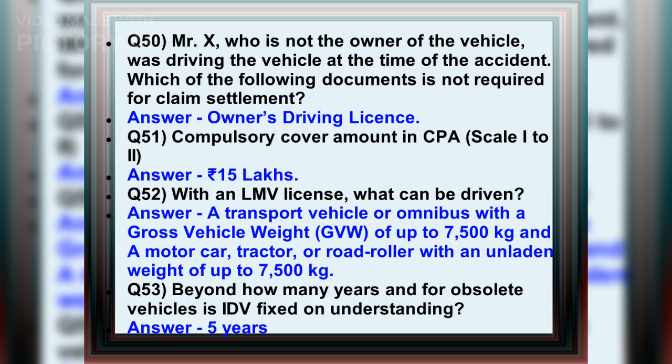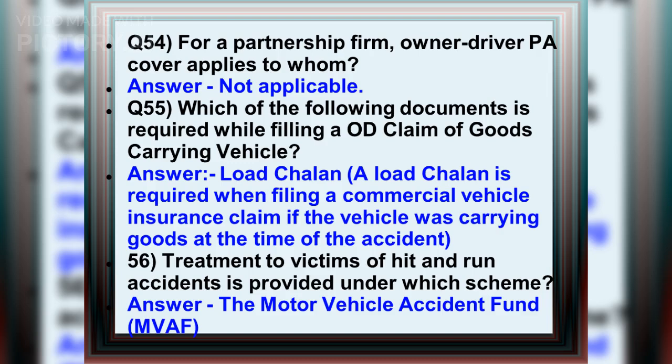Q52. With an LMV license, what can be driven? Answer: a transport vehicle or omnibus with a gross vehicle weight, GVW, of up to 7,500 kilograms and a motor car, tractor, or road roller with an unladen weight of up to 7,500 kilograms. Q53. Beyond how many years for obsolete vehicles is IDV fixed on understanding? Answer: 5 years. Q54. For a partnership firm, owner-driver PA cover applies to whom?